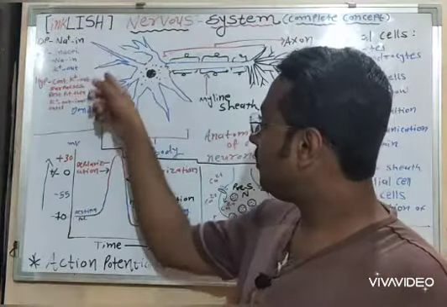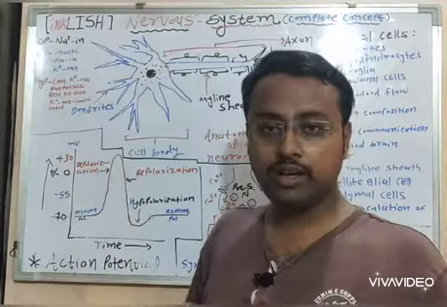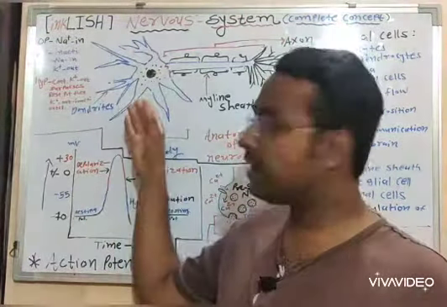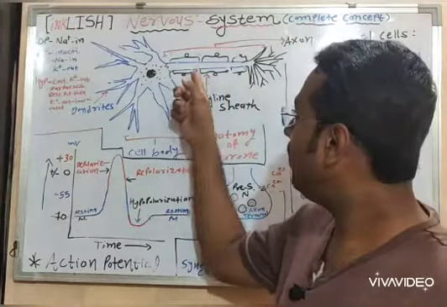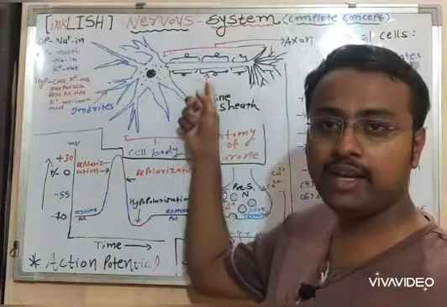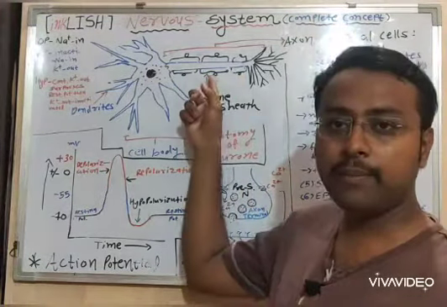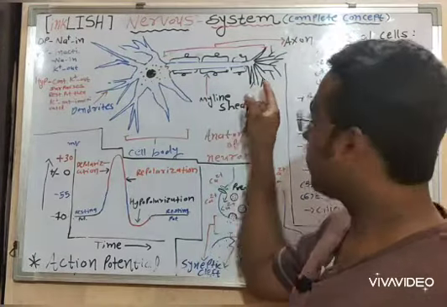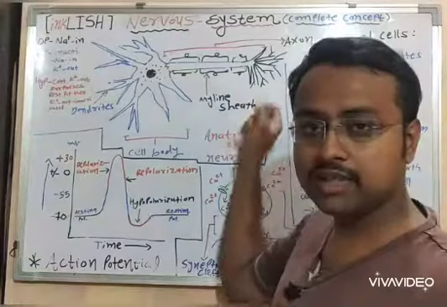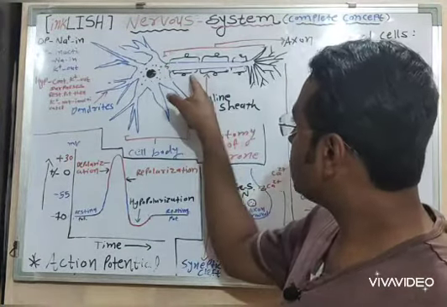So these are the highly branched and tapered end of the dendrites. So these are the dendrites, and the long extrusion which is called axon is there, and axon is covered with myelinated sheath. The myelinated sheath is indicated by black marker, and this is the axon terminal which is highly branched. So this is the overall structure.